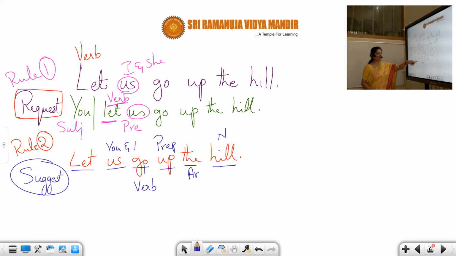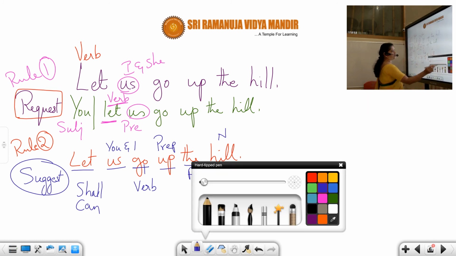Now when this becomes the main verb, let is going to be a modal verb. Modal verbs like, shall we go up the hill? Can we go up the hill? Must we go up the hill? So these are modal verbs. In the same way, shall we go? Let us go. So then this is going to become the modal verb.